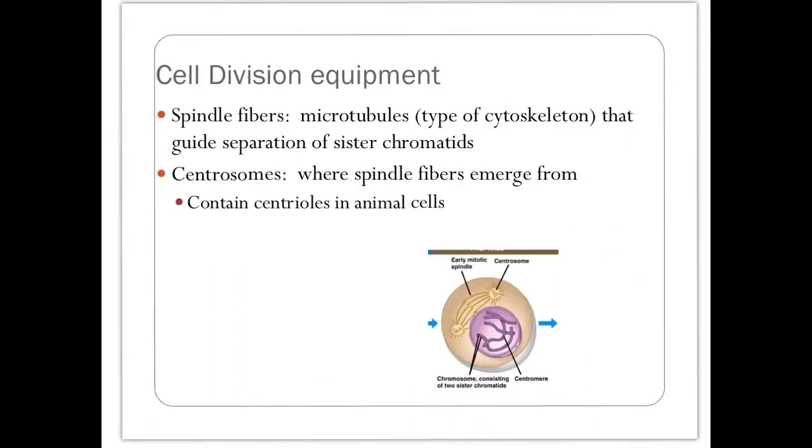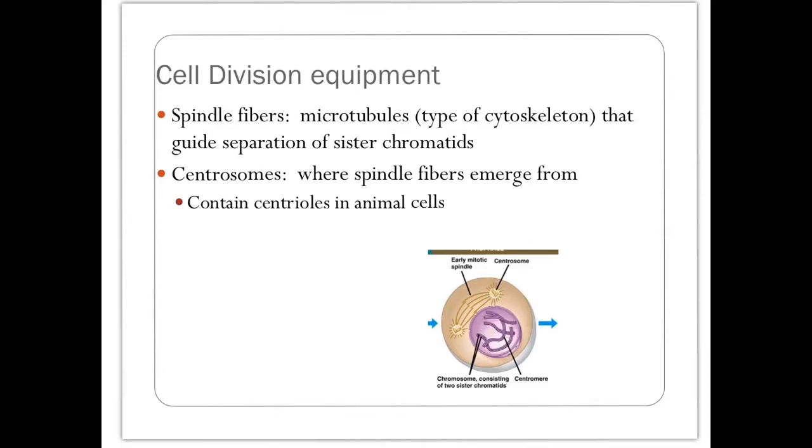Before we talk about specifics with cell division, we are going to mention some equipment that's needed. One piece of equipment needed for cell division is spindle fibers. Okay, these are these spindle fibers. They are made of microtubules, which are a type of cytoskeleton. Cytoskeleton literally means skeleton of the cell. It gives the cell structure. It allows movement of the cell and things within the cell, just like our skeleton. These microtubules guide separation of sister chromatids. So they're going to be the things that actually grab onto the chromosomes and move them around the cell during cell division.